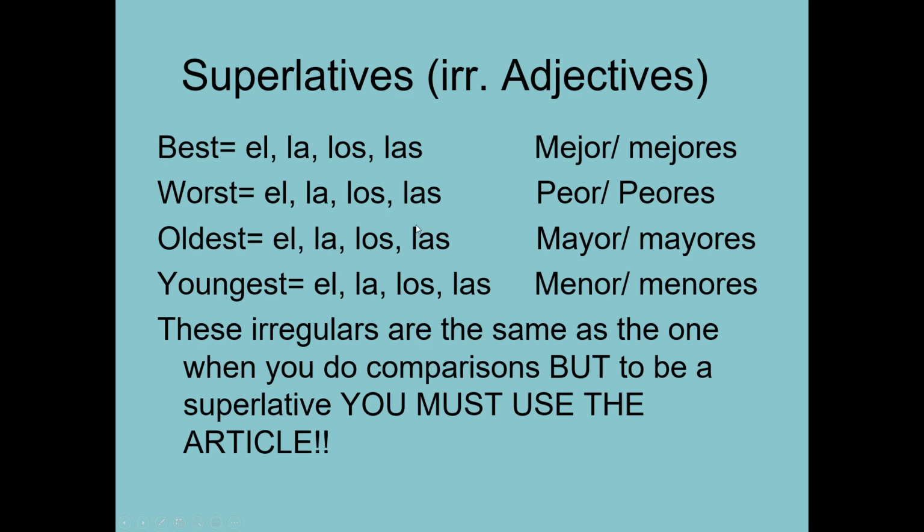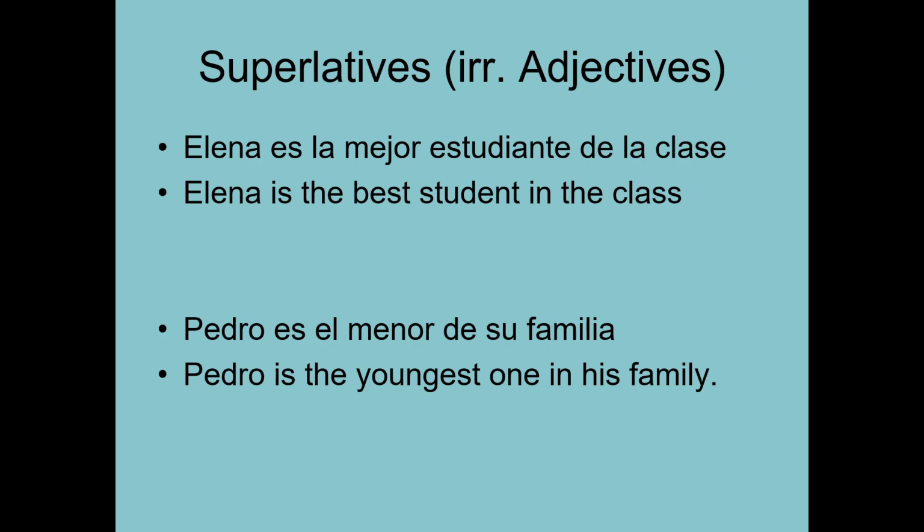Your the, and then peor or peores, etc. The with oldest in this case, and the with youngest. Okay, they're the same ones. Make sure you put your article there, your the, and no que after it, so that you know these are superlatives. You know, and I know that they are superlatives. All right, let's practice some.